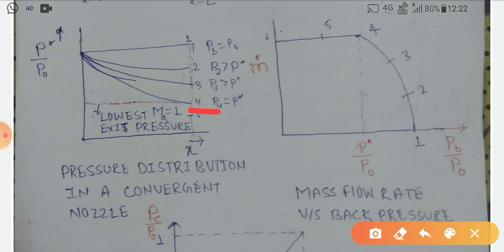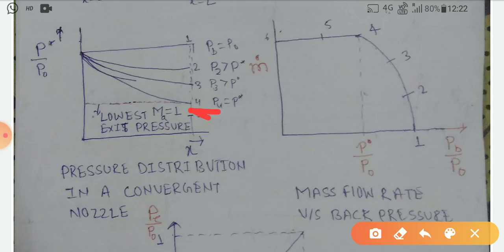So another point, point 4 here. At point 4 the back pressure is reduced. P star is equal to P4. At that point the mass flow rate reaches maximum and the Mach number reaches unity, and it cannot be increased further in the converging section.